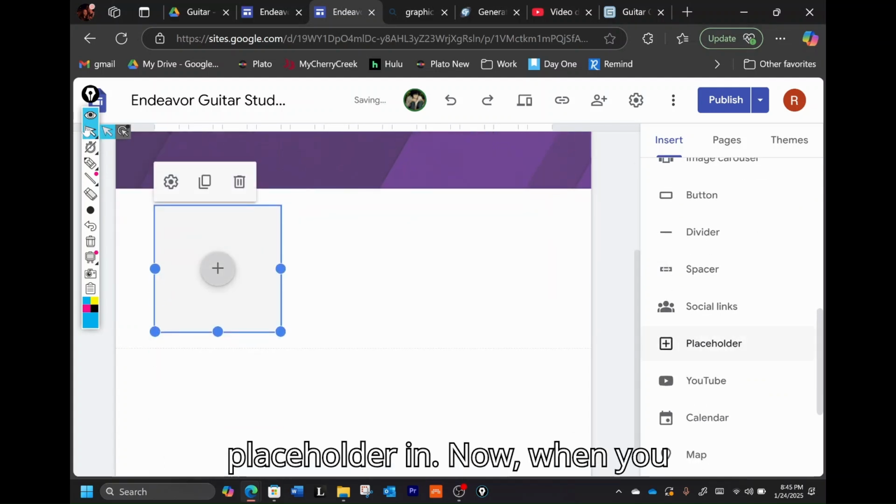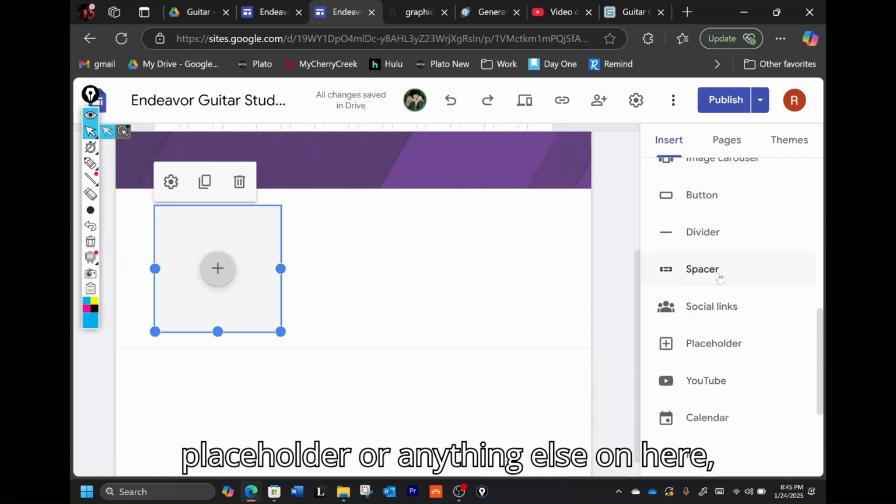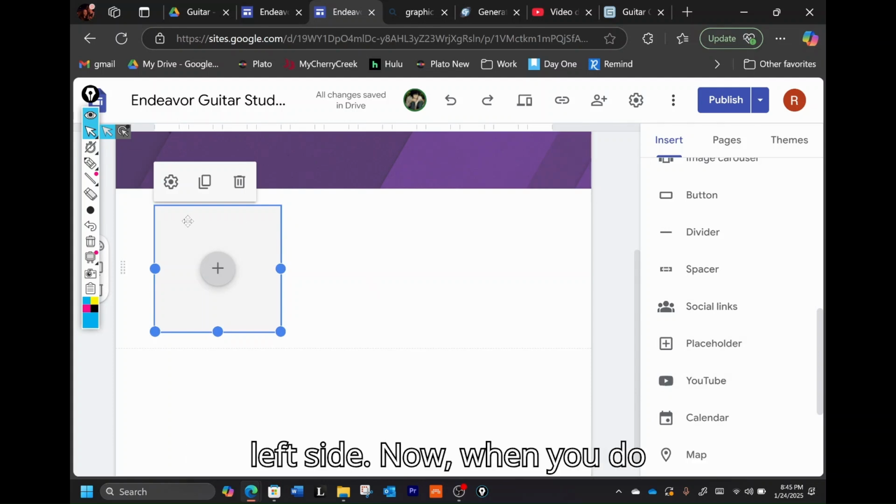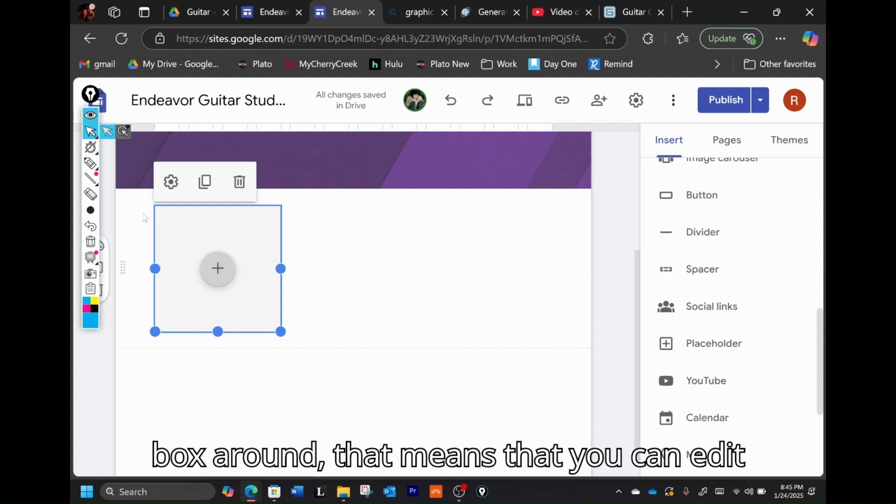So we're going to put a placeholder in. Now, when you select an item, whether it be a placeholder or anything else on here, it's usually going to default off to the left side. If you see the blue box around it, that means that you can edit it.